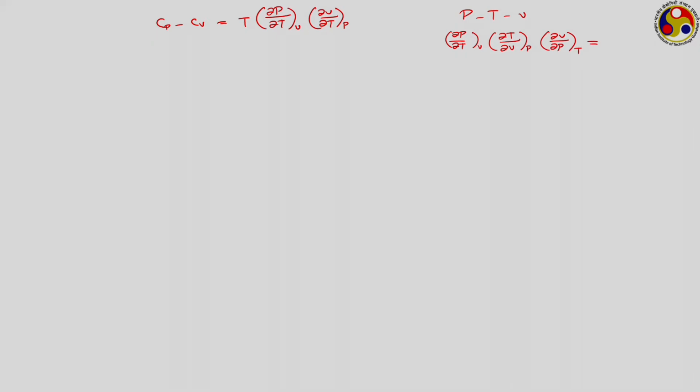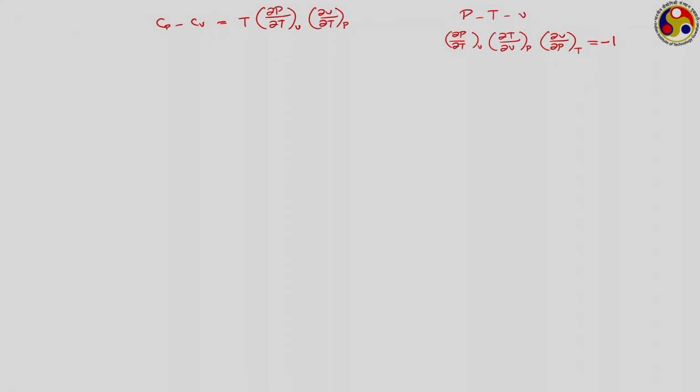This is a cyclic rule. Look, we are considering all the three partial differentials possible among these three variables, ∂P/∂T at V into ∂T/∂V at P into ∂V/∂P at T. This will be equal to, it is a very standard rule of partial differentials, which is equal to -1.